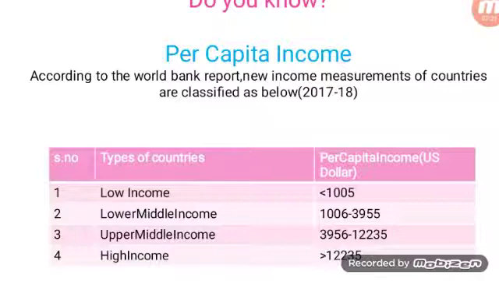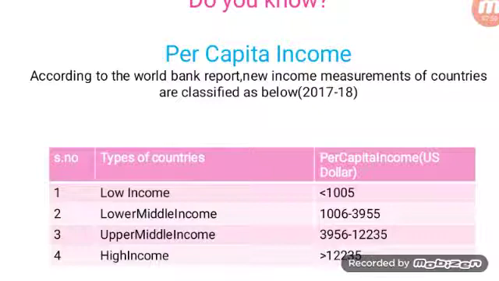The countries which receive $1,600 to $3,955 are known as lower middle income countries. The countries which get $3,956 to $12,235 are called the upper middle income countries. And the last category, those who are receiving more than $12,235 per year, are categorized as the high income countries, we can say.